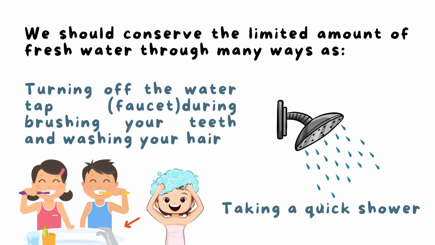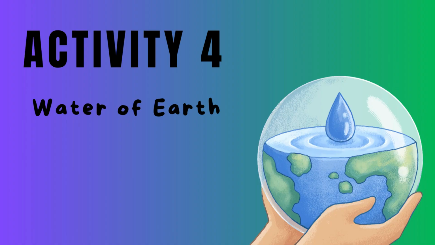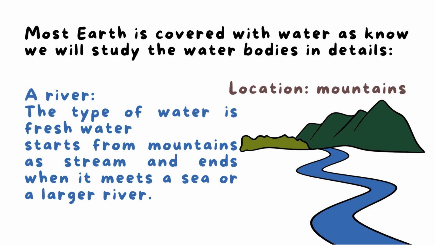Okay. Here we have activity 4, water on earth. And this is the last activity we have. And we know that most of earth is covered with water. Now we will study some of the water bodies in detail. As the first water body, we will study a river.